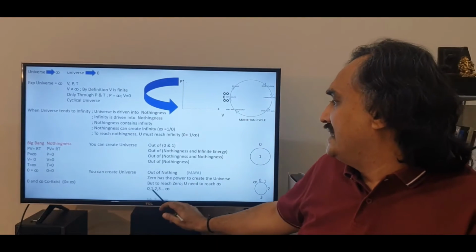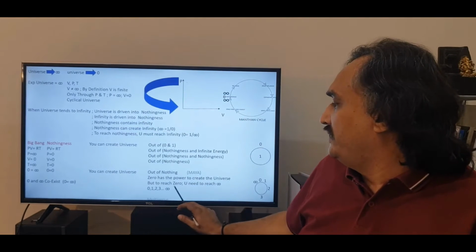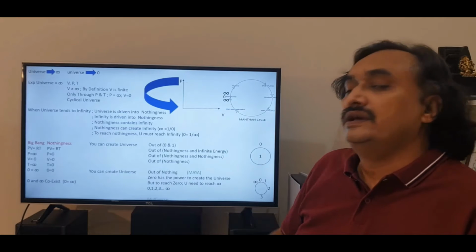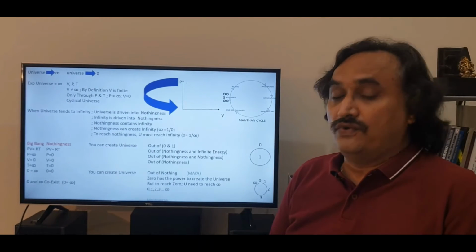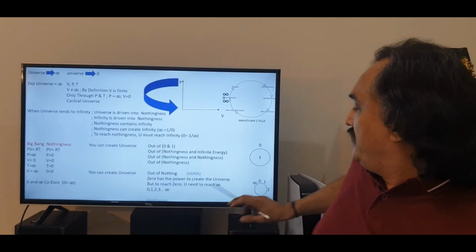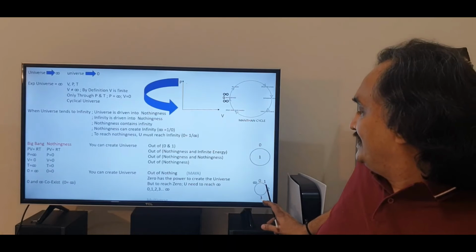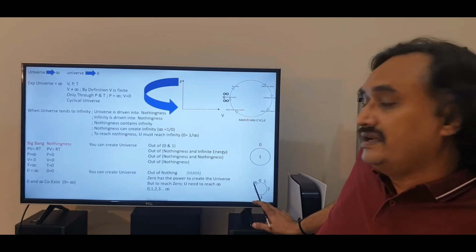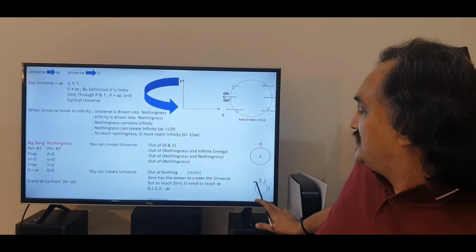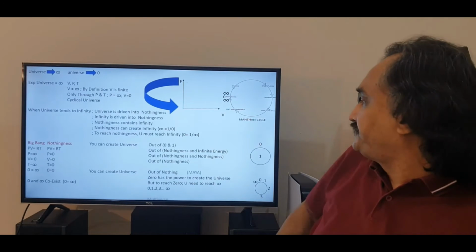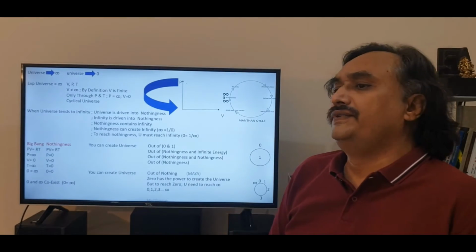Now, one may say that when you write something like this, 0, 1, 2, 3, infinity, how can 0 be equal to infinity? When you put that in the linear sense, of course it is not equal to infinity. But when you put it as a cyclical term, when the universe tends towards infinity, since the universe is cyclical, this universe is tending towards 0. Now, you can also put it in a more physical form.